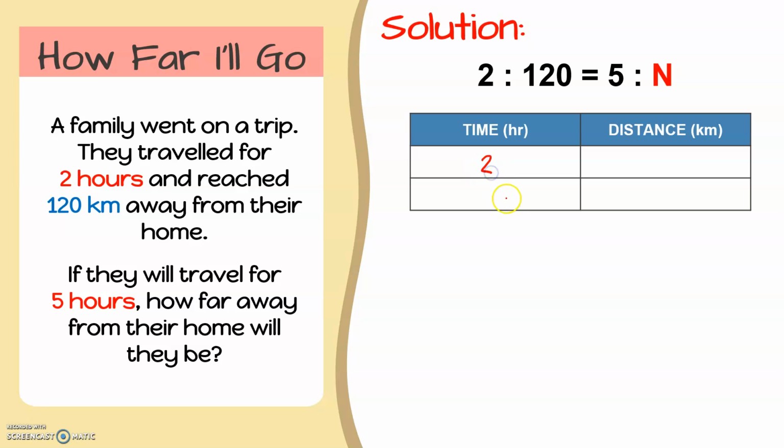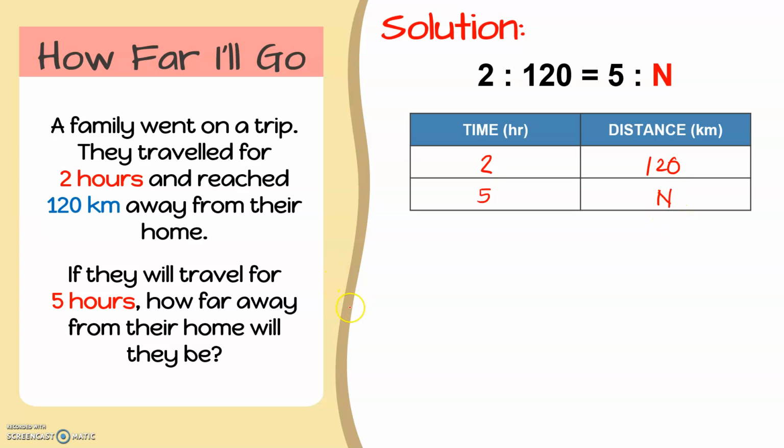And again, since the family traveled for 2 hours, they were able to cover a distance of 120 kilometers. Now we are being asked for the distance that they will be able to cover if they will travel for 5 hours. Okay, so again, we do not know yet the distance, so we'll write n in here.